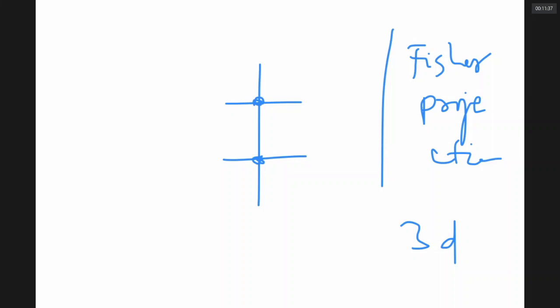Really, the molecule is 3D, but you are trying to put it on a 2D plane. In the Fischer projection, the center implies carbons. And now this is COOH, this is COOH. The 2 groups which are written horizontally are the groups which are going away from you.